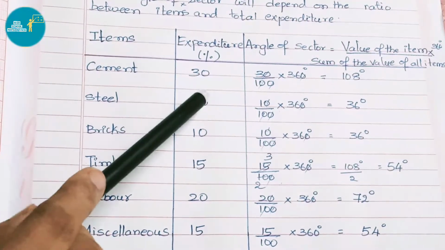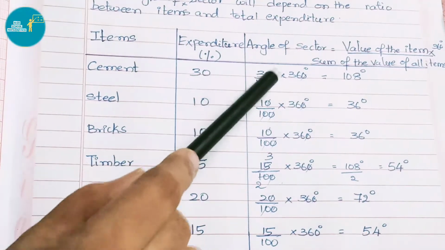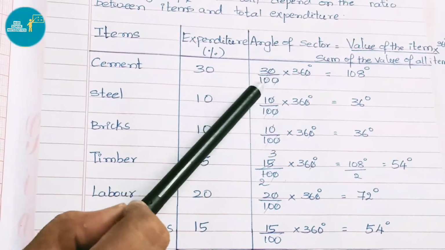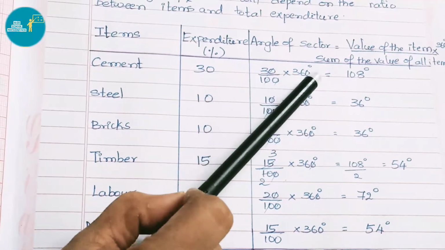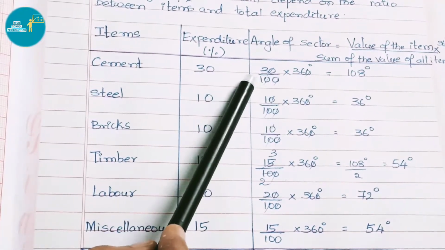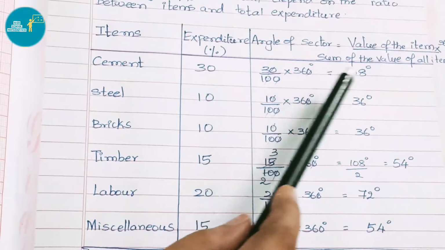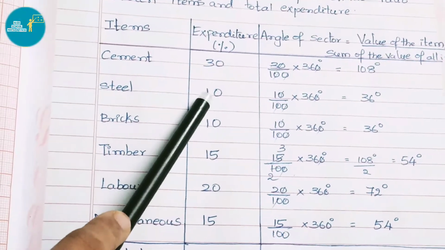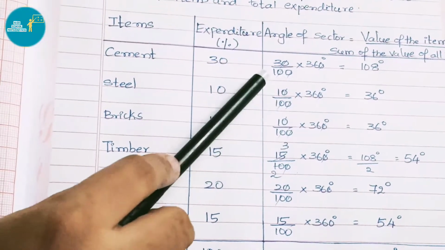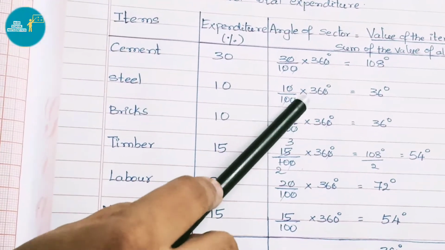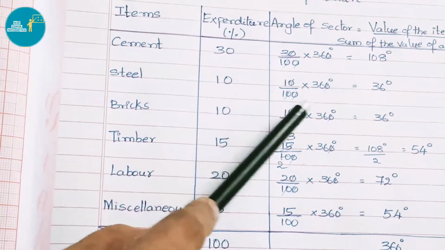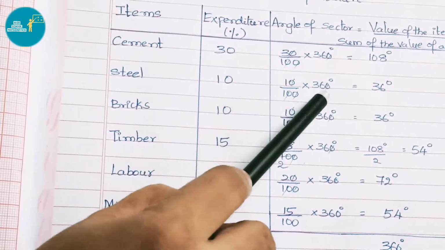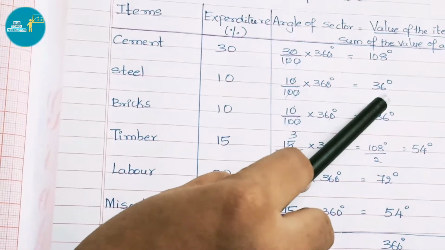For cement, percentage is 30. So write down 30 by total 100 into 360. Here 0 is cancelled and again 0 and 0 are cancelled. Now we multiply numerators 3 into 36, that is 108 degrees. Next one, steel, that is 10%. So angle of sector is 10 by total 100 into 360. Here 0 cancels and here also 0 is cancelled. Now multiply numerator 1 into 36, that is 36 degrees.